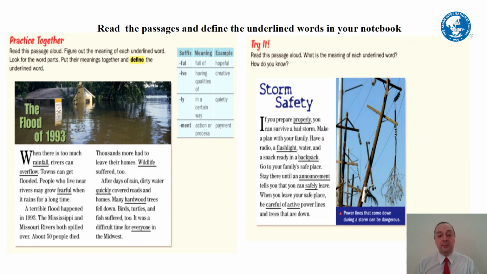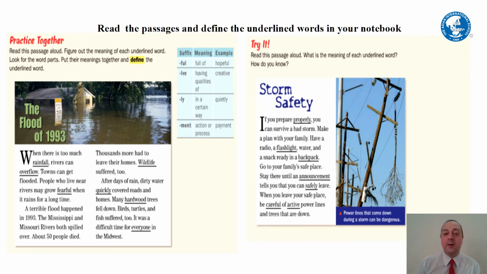Have a radio, a flashlight, water, and a snack ready in a backpack. Go to your family's safe place. Stay there until an announcement tells you that you can leave your safe place. When you leave, be careful of active power lines and trees that are down.